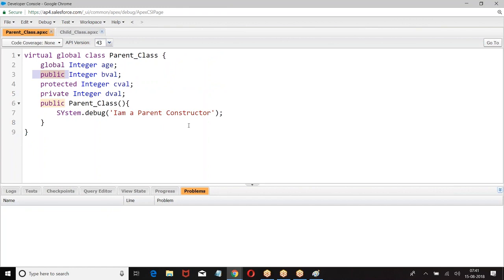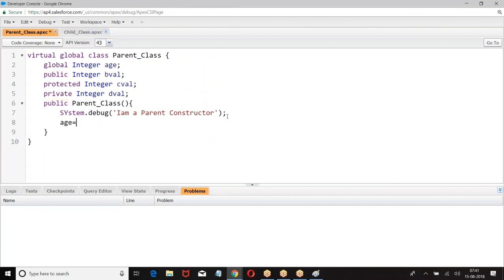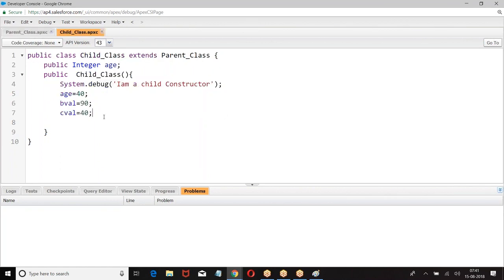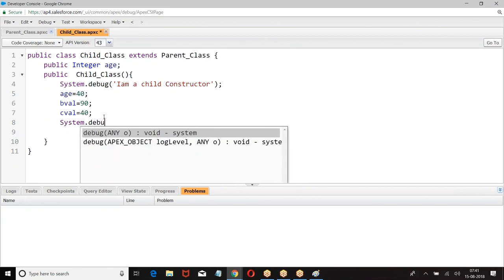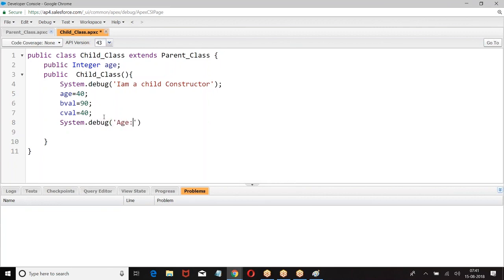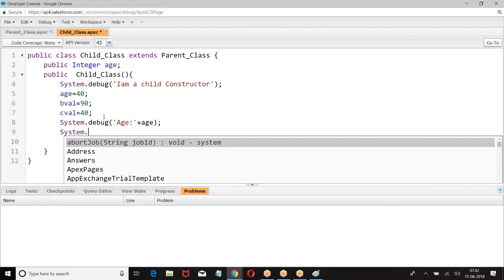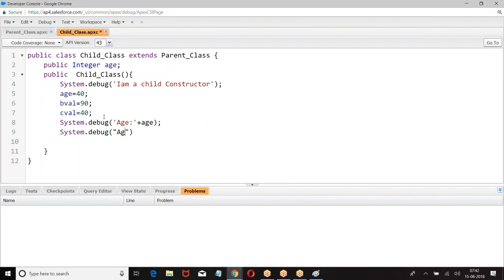Let us see this. In the parent class I gave age equal to 1111. Here I gave 40. Now let us see.